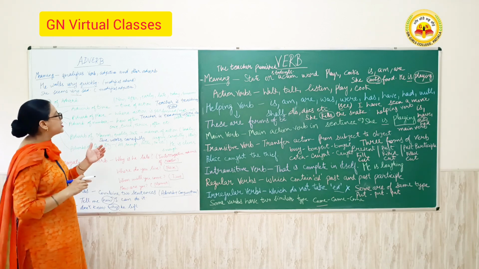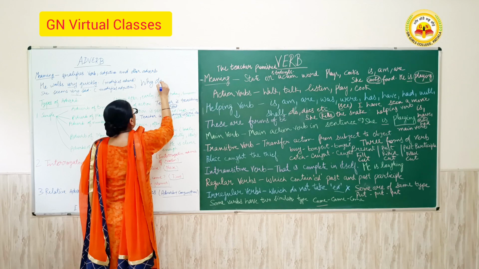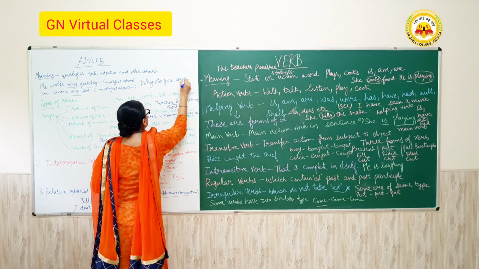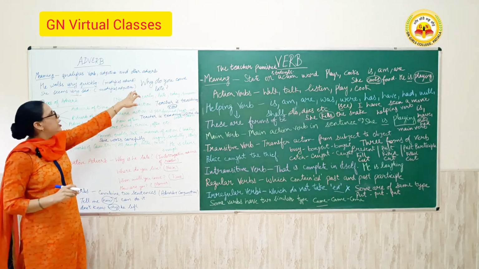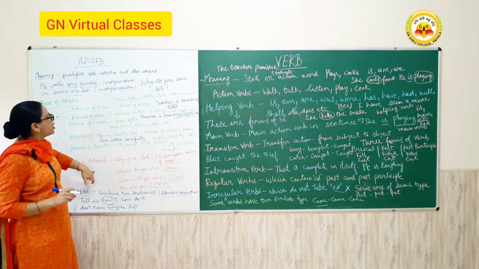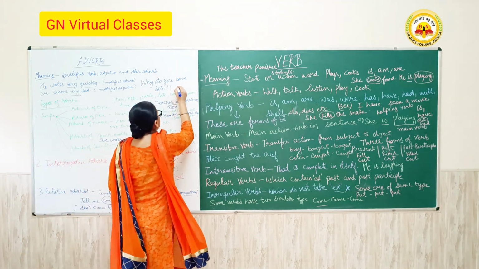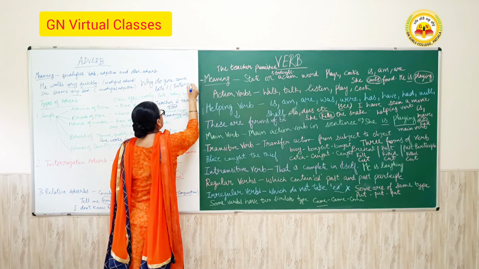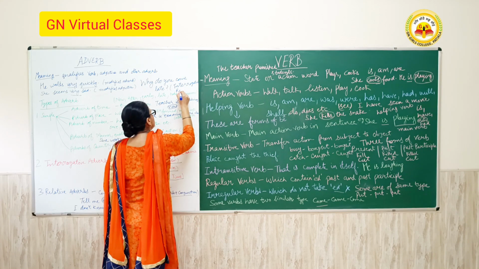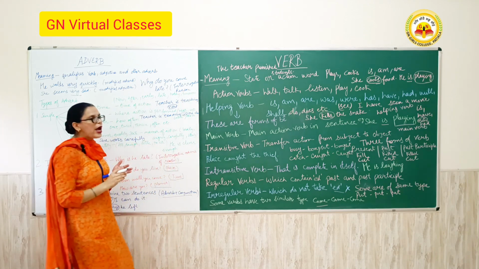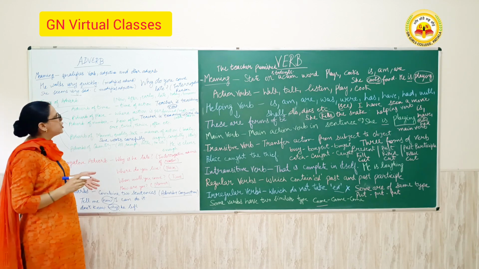So the questions are asked like this: why do you come late? Which type of adverb is this? This is an interrogative adverb. And which type is this? Adverb of reason. Interrogative. And the other type is reason. And you have to learn the list of adverbs so you can answer the questions easily.